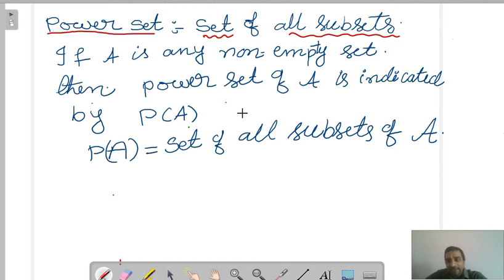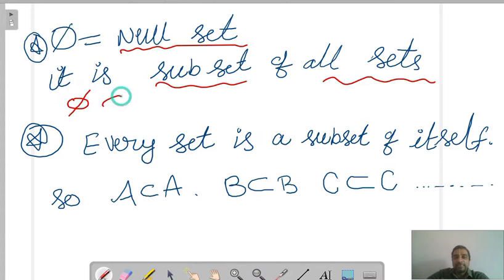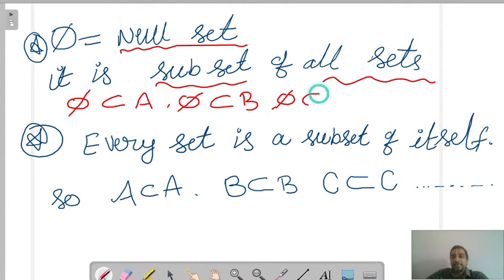So let us see with some questions. Right. Now null set. Phi is the null set. So null set is subset to all sets. Hence, we can say null set is a subset to A, or null set is subset to B, or null set is a subset to C, and so on.